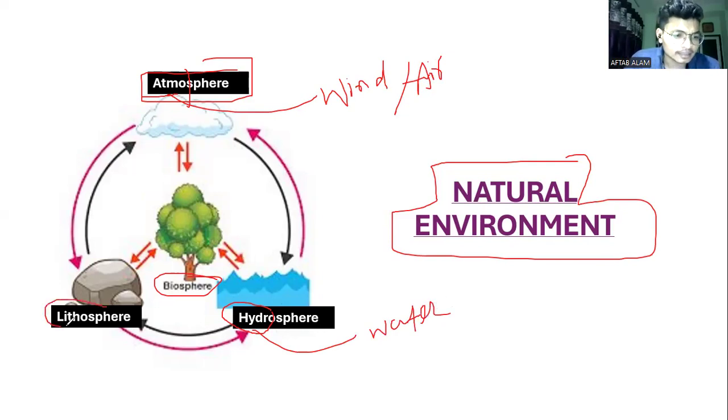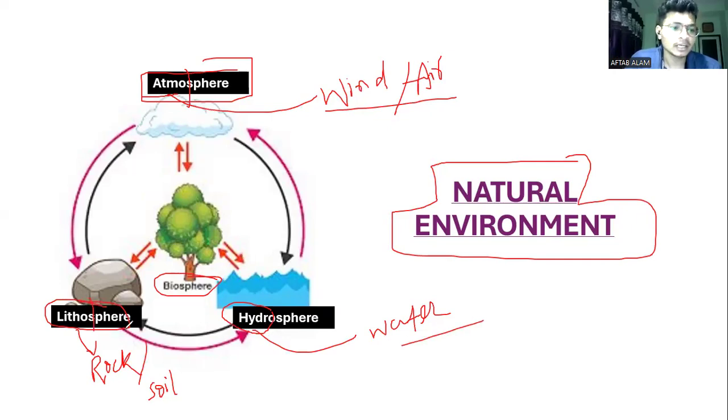See here in the third part of the diagram, it is called litho. Litho means, as I've written here, rock, or we can say soil. Atmosphere means the sphere which consists of wind or air. Hydrosphere is the sphere which consists of water. Lithosphere means the sphere which consists of rock and soil.